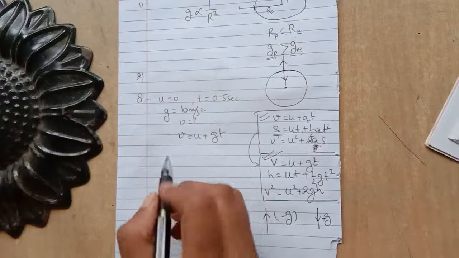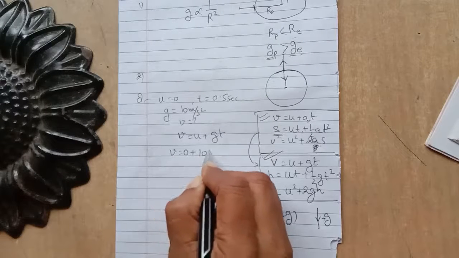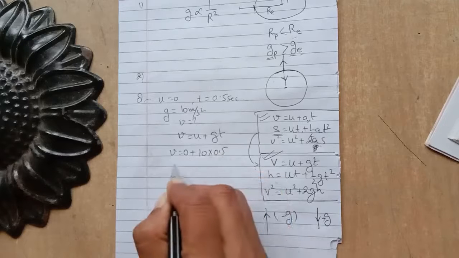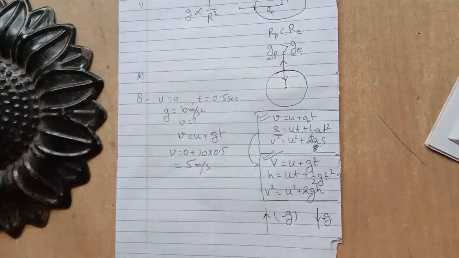v is equal to u plus gt. So v is equal to u, which is 0, plus g, which is 10, into t, which is 0.5. So it means it is 5 meter per second. So this is the final velocity of the car, or we can say the velocity of the car when it reaches the ground. Second part is: what is the average speed during the 0.5 seconds?